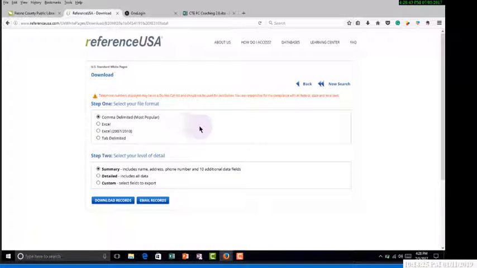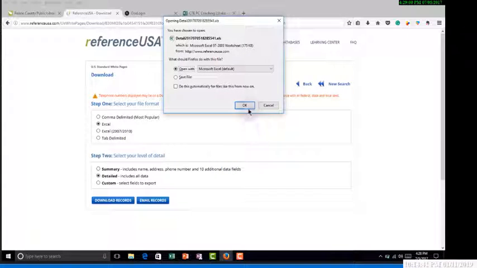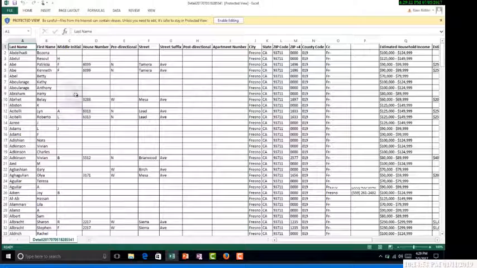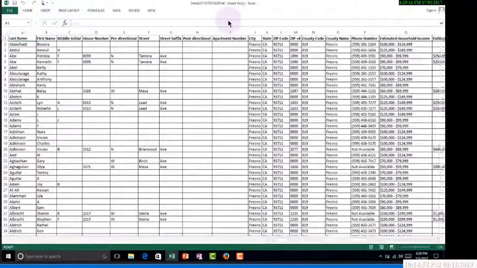And it's going to ask me what format I want. I'm always going to select Excel so I can work in it. I'm also going to select Detailed. Download records. Now you'll get this warning that you don't know the source. You're not going to get a virus from the library. If you do, then we're in tough shape. I'm also going to come up here and hit Enable Editing.